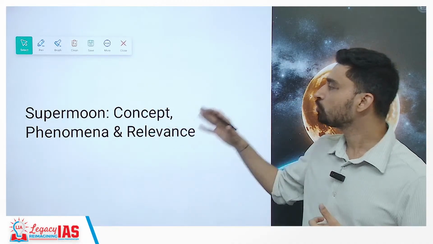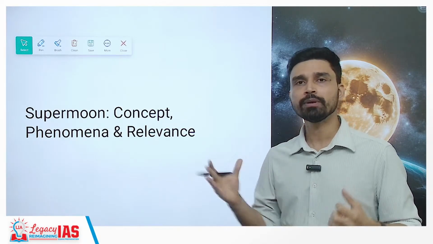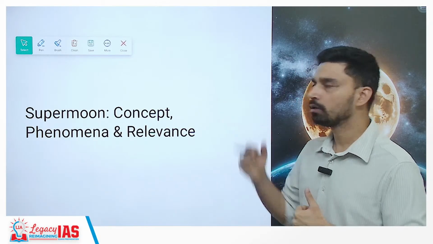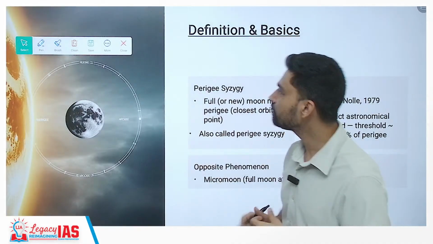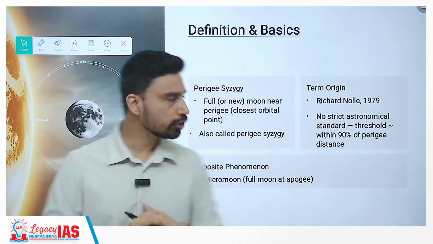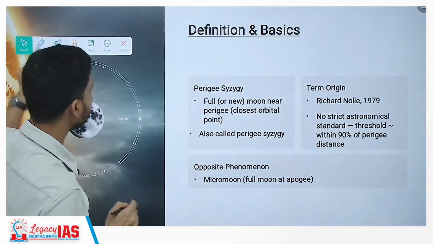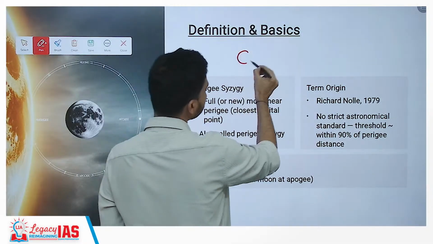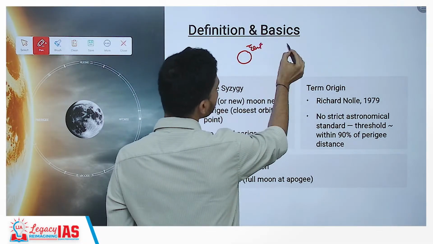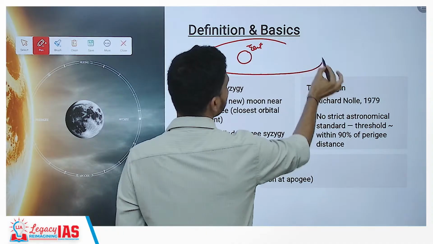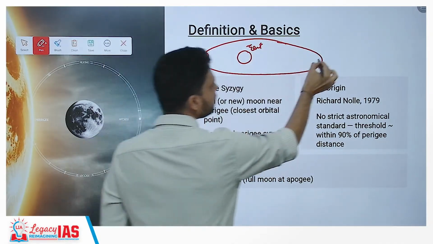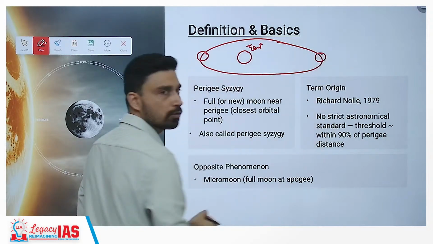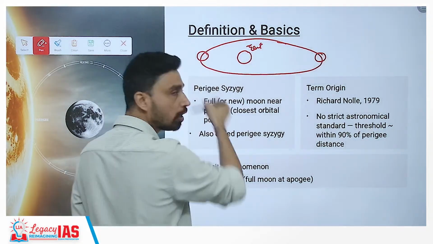The second topic we have talked about is the supermoon, a topic which was very much in the news. It was amplified in media also. So what is the concept of the supermoon phenomenon and its relevance? We'll try to understand. Now, if you look at the definition of supermoon, first of all you have Earth here and we know that the moon is revolving around the Earth. Now, what happens is that when the moon is orbiting around the Earth, it does not orbit in a perfect circular orbit. That means the moon's orbit is not perfectly circular in shape.